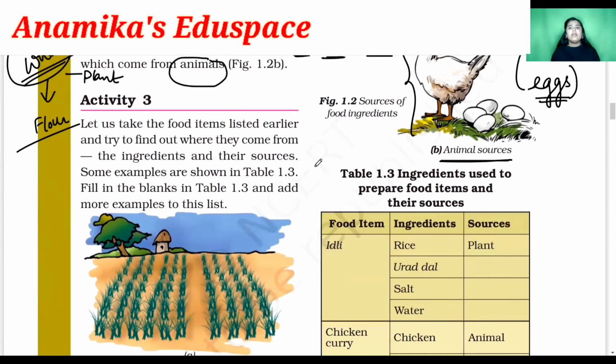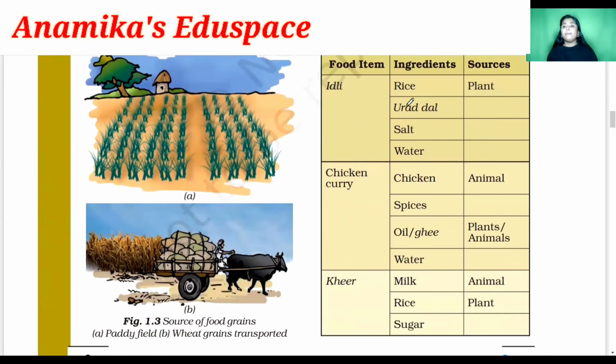Okay. Now we are going to start with activity 3. So let us take some food items which we have listed earlier, and then we'll try to find out from where they come, their ingredients and their source. So some of the food items given in table 1.3 are, first, idli. Now to make idli, what do we need? We need rice, urad dal, salt, water. Okay. And from where do we get this rice? From the plant. From the paddy plant, I already told you.